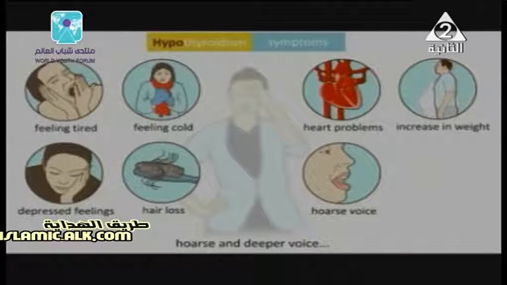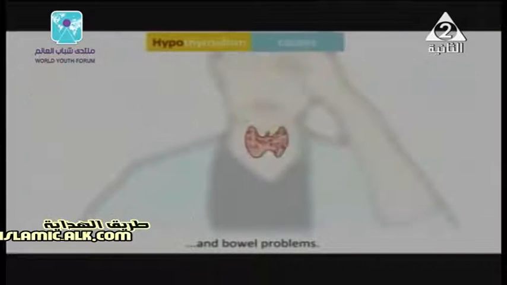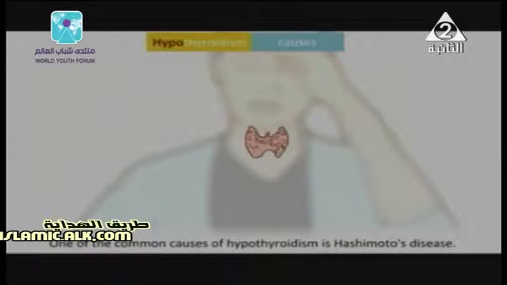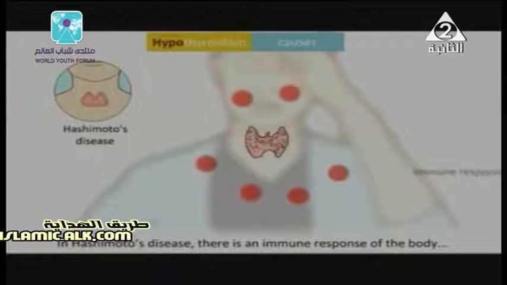Its main reason is iodine deficiency in food, water, and air. But how can we treat this case? Treatment involves administration of iodine supplements in food. Hypothyroidism appears in children and in adults.